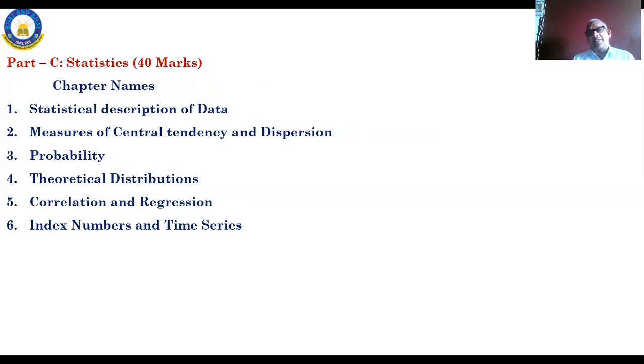Statistics you have studied in 11th level, 12th level, and some lessons in 10th level also. Data, mean, median, mode, and all you have studied. Probabilities in 11th and 12th you have studied. Also in 10th level, those who have taken ICSE, they have done it in 10th also, right? Theoretical distributions are all in 12th. Correlation, regression, index number, time series, these are all 12th you have studied.